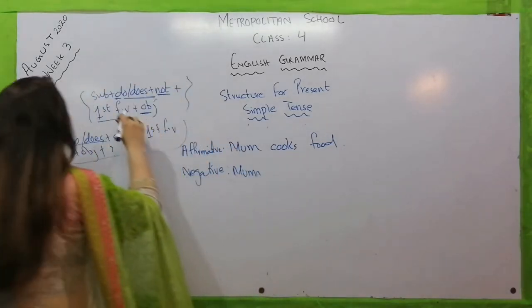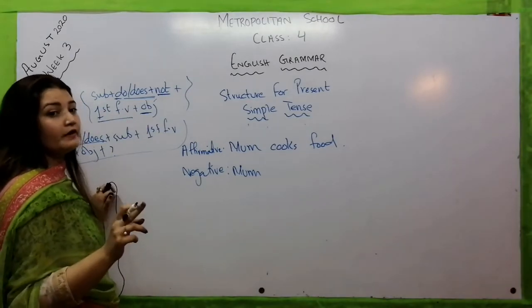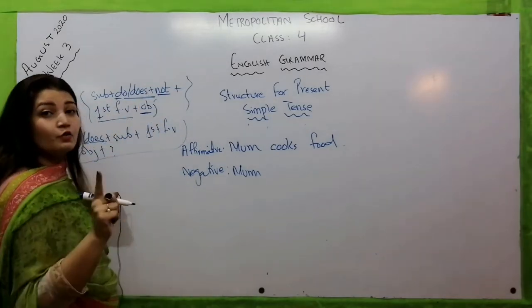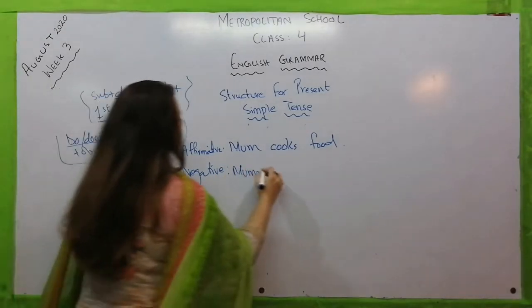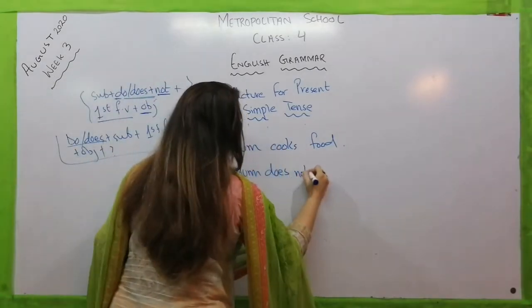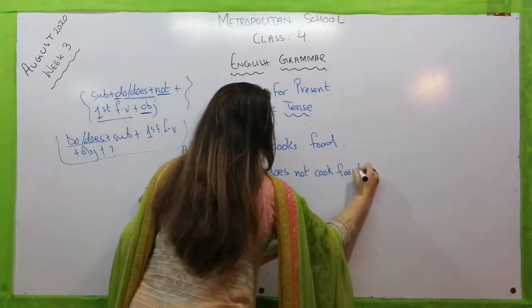Mom. I have just told you that whenever we talk about any singular, what will we use, do or does? Do you remember? We will use does here. Mom does not, first form of verb, cook, object, food.